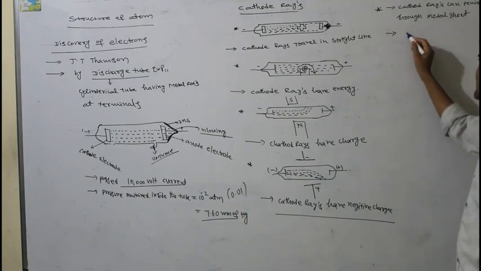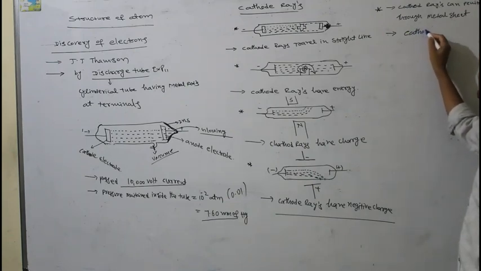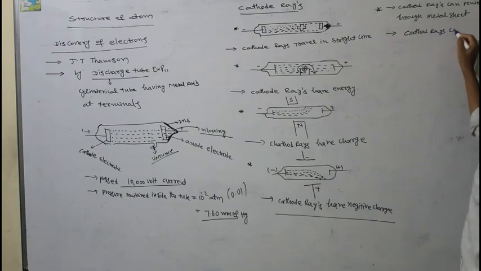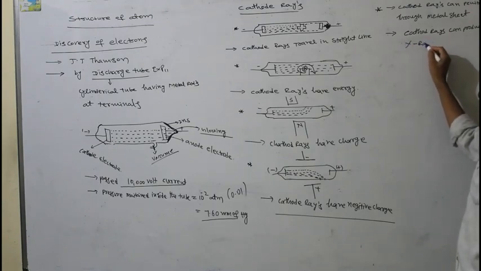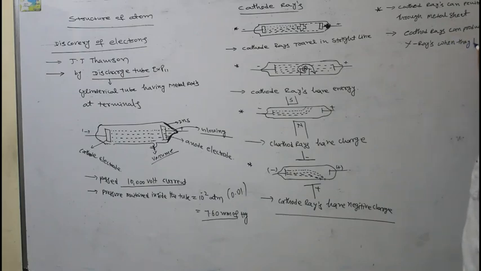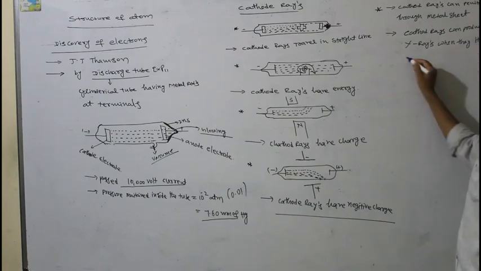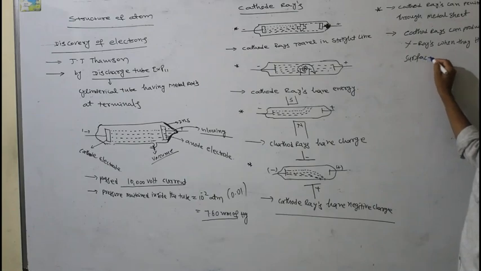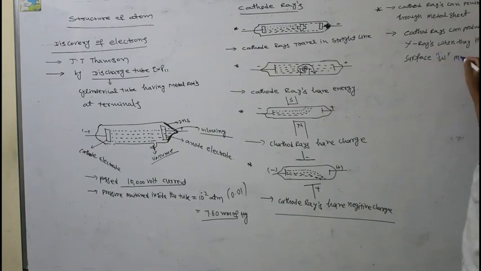Cathode rays can produce X-rays when they hit the surface of tungsten metal, or tungsten-like metals, not only tungsten. So these are the characteristics of the cathode ray.